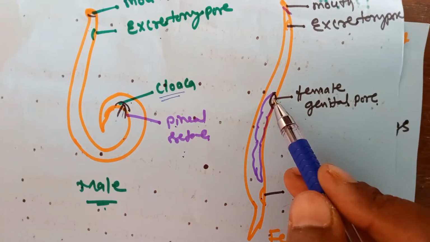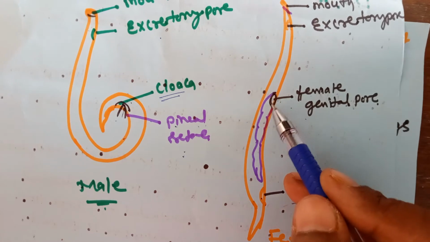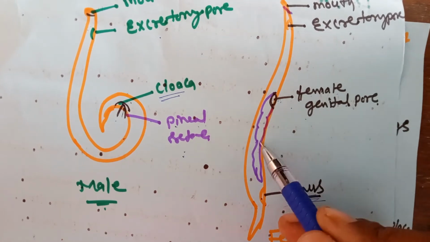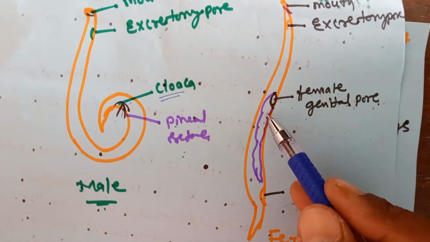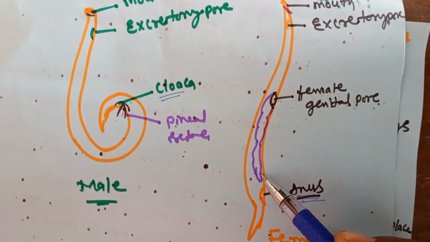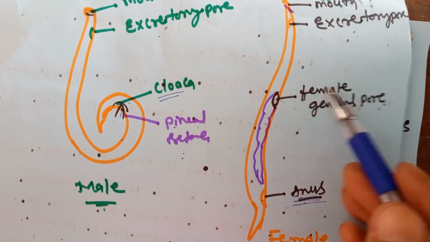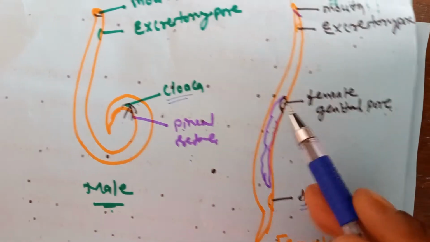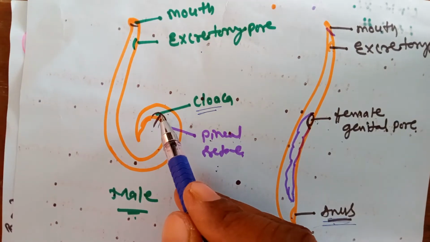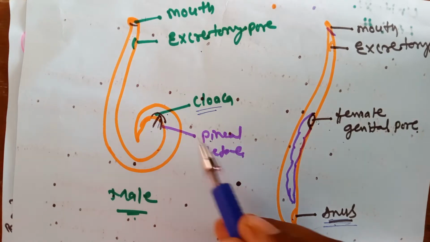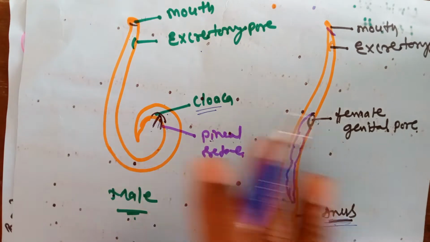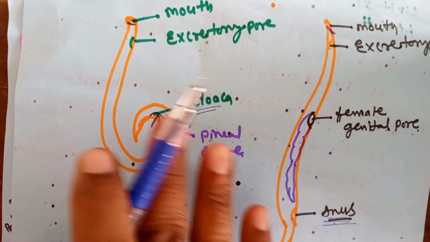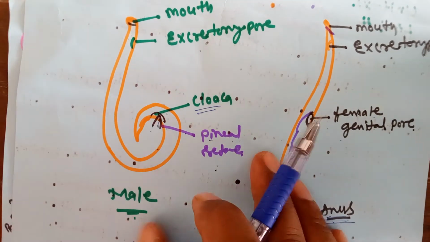The female genital pore leads into the vagina, uterus and ovary. So the reproductive duct opens separately in the female on the ventrolateral side, while in the male the penial setae, the copulatory organ, is present in the cloaca region.